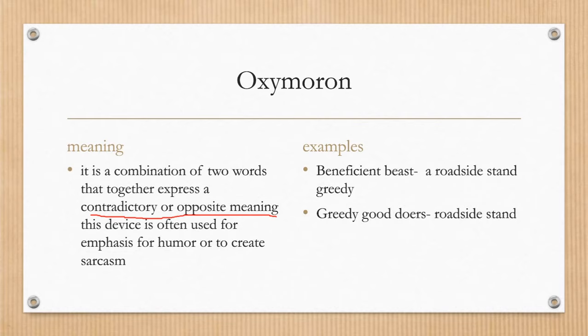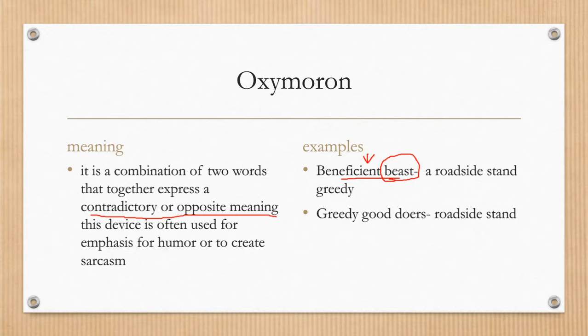So here you are having in front of you the examples of oxymoron. The first one is beneficent beast. Now, what do you mean by a beast? Beast means a monster or something which is going to make you feel haunted or horrified. But beneficent means a person who is a well-wisher or something which is going to benefit you. So they both are contradictory or in contrast meaning sense.